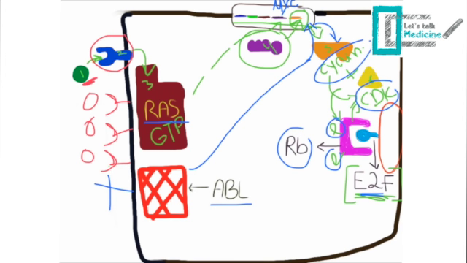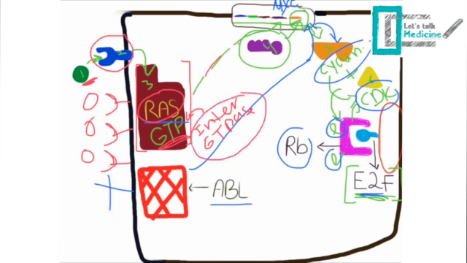Also, in case of a transducer, this could be a site of defect in case of a proto-oncogene. So normally, when the RAS protein becomes activated, it is activated by the binding of GTP, and then after sending the signal, it will be deactivated by the action of intrinsic GTPase. So in oncogene, we will have a lack of this activity, so the RAS protein will be activated forever.